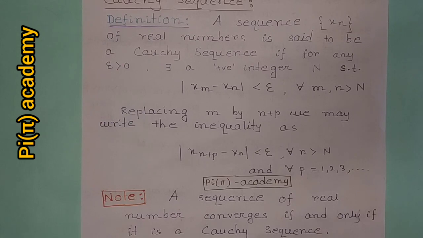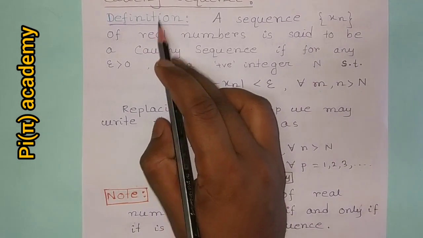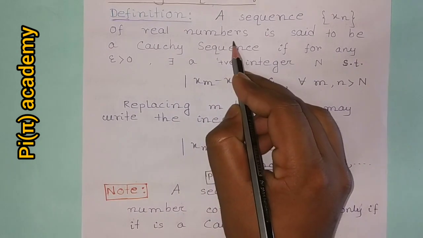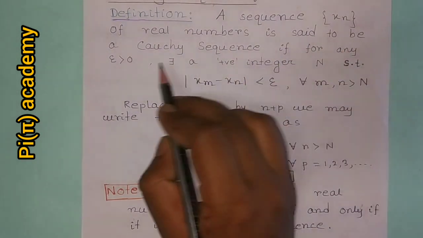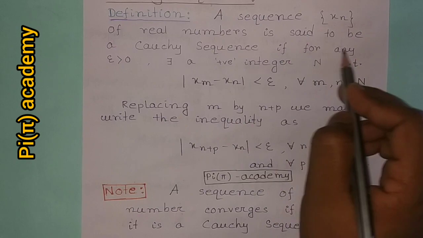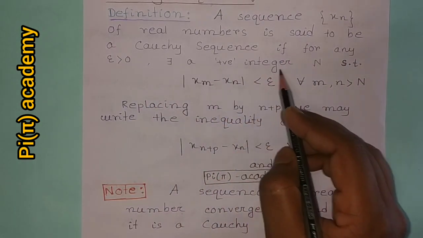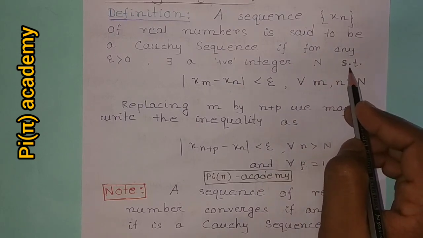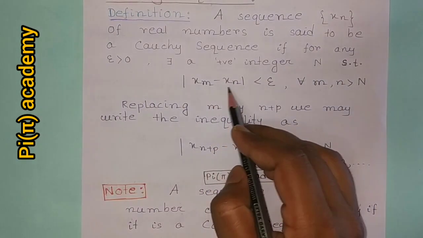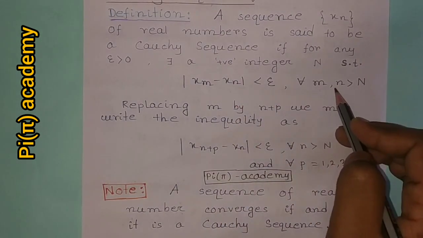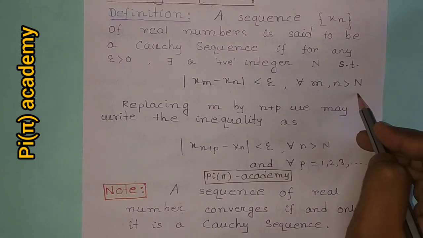Today I will discuss the definition of Cauchy sequence and some important problems. Now the definition of Cauchy sequence. A sequence xn of real numbers is said to be a Cauchy sequence if for any epsilon greater than 0, there exists a positive integer capital N such that mod of xm minus xn is less than epsilon for all m, n greater than capital N.